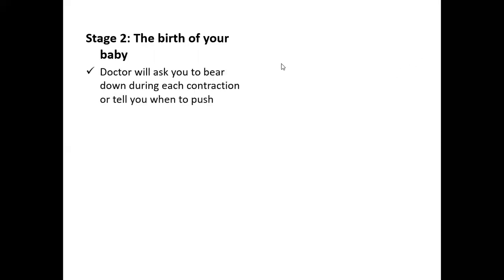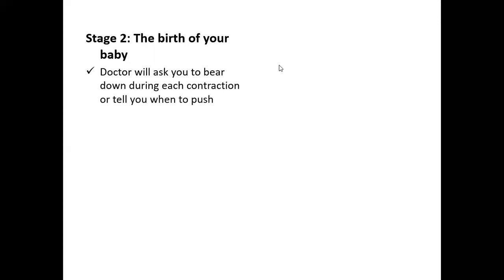Now, to represent this, here we go to the next phase, that is stage 2, the birthing of your baby. The cases that we have discussed so far are the contraction cycle and how the cervix tends to dilate. Now we go to the second stage of labor, that is the actual birth of your baby.